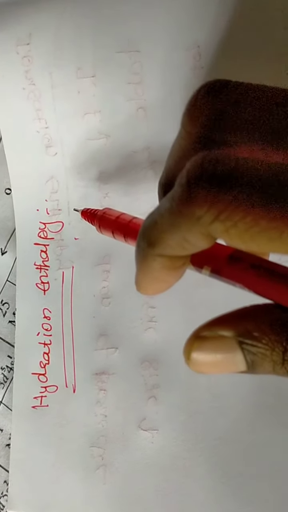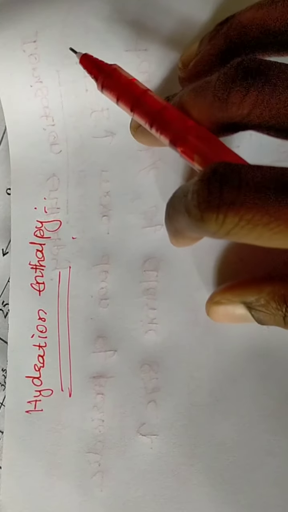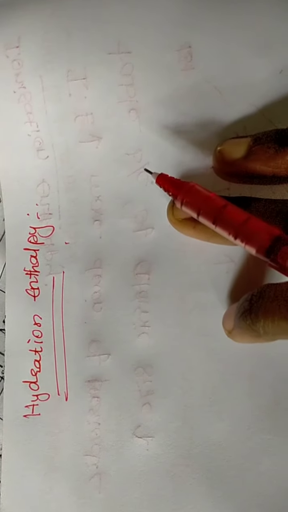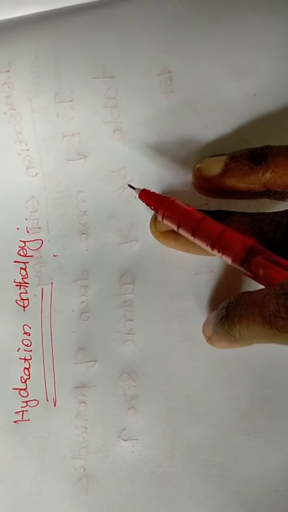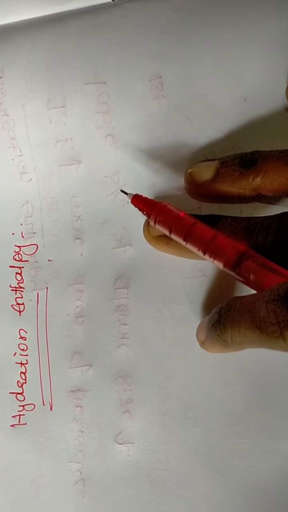The next character of the alkali metals is hydration enthalpy. Hydration enthalpy relates to the solubility of alkali metals in water. Metals like lithium, sodium, potassium, rubidium, cesium and francium have some capability to dissolve in water.